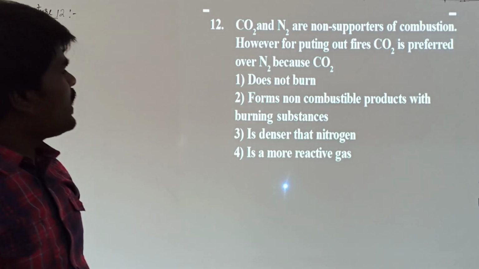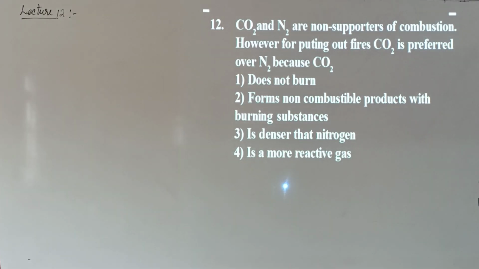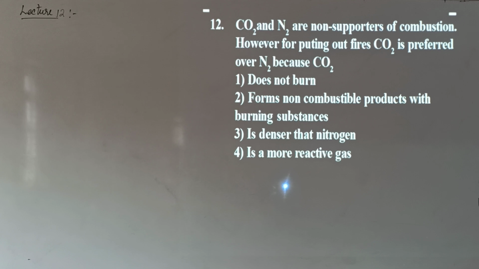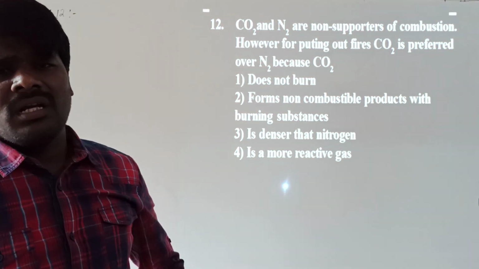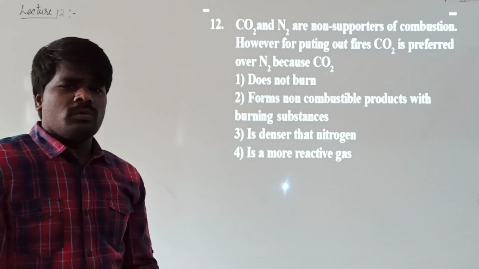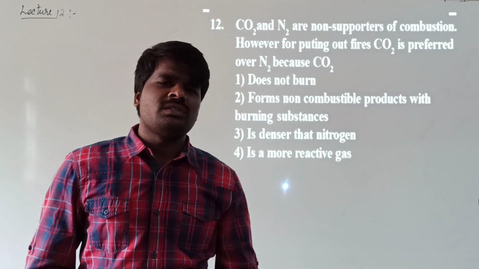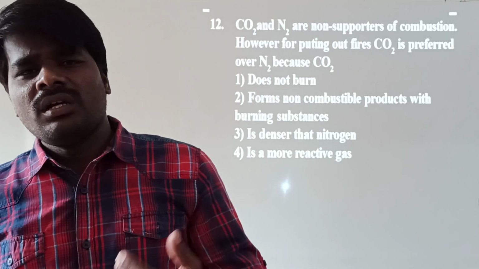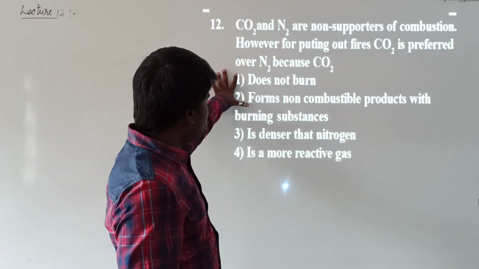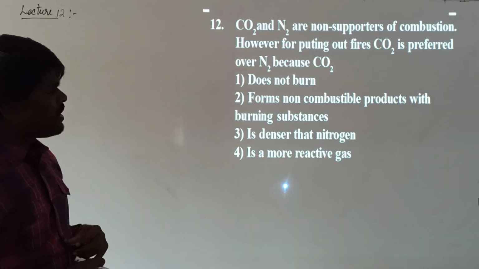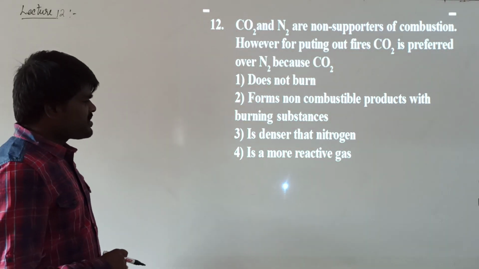Carbon dioxide and nitrogen gas are non-supporters of combustion. However, for putting out fires, carbon dioxide is preferred over nitrogen. Both carbon dioxide as well as dinitrogen gases are non-supporters of combustion. Even though both of them are non-supporters, generally we prefer carbon dioxide as a fire extinguisher over dinitrogen. He is asking what is the reason for this?